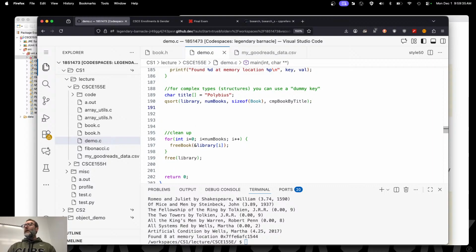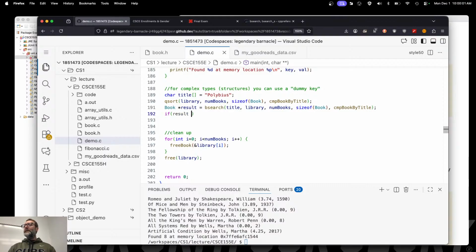There. Now, if I were to try to search for that book, result is equal to bsearch. What is my key in this case? Now remember, the rest of this is just a copy pasta, right? Exact same 4 arguments there, okay? But in this case, what's my key? If I tried to do this, if I said title, am I going to find it? Let's find out if I do.